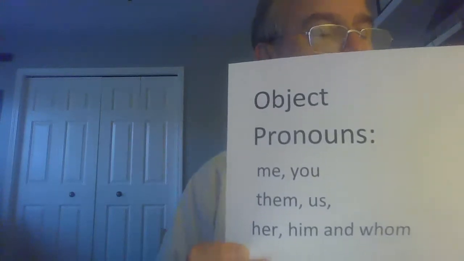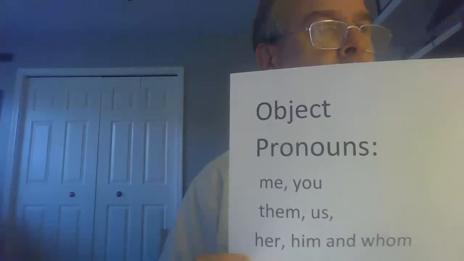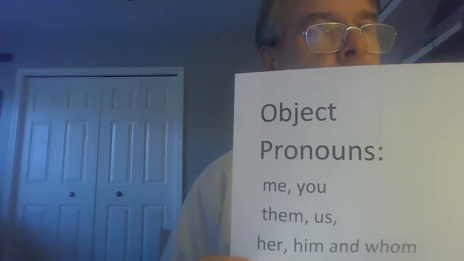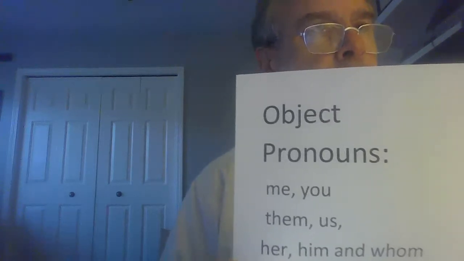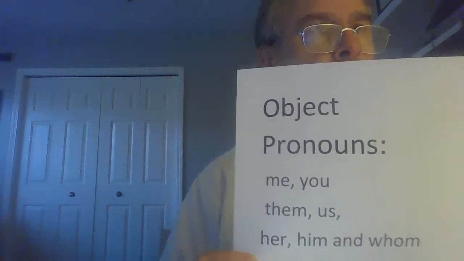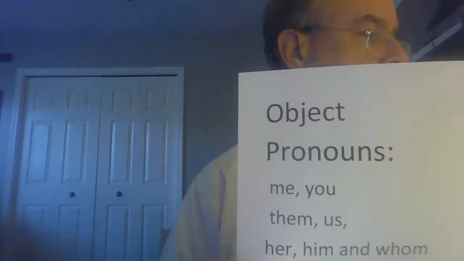So again, nouns describe person, place, things, and animals, and then pronouns substitute for nouns. We have two kinds that we're dealing with.